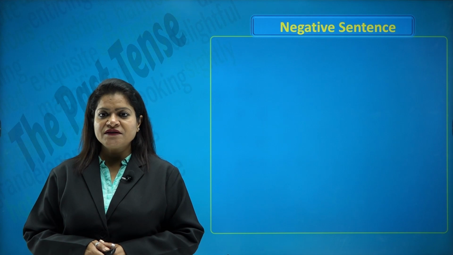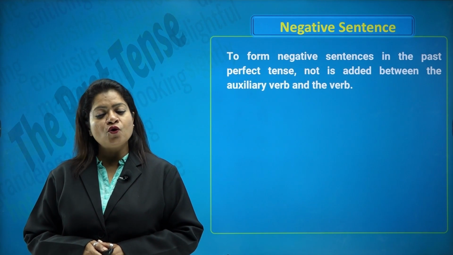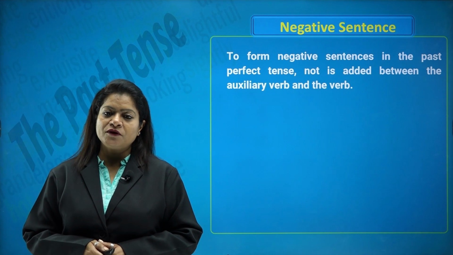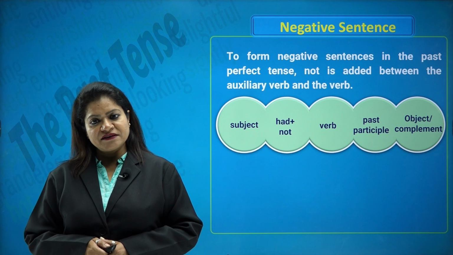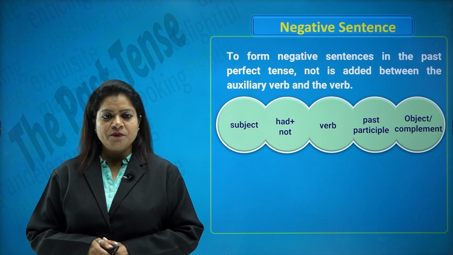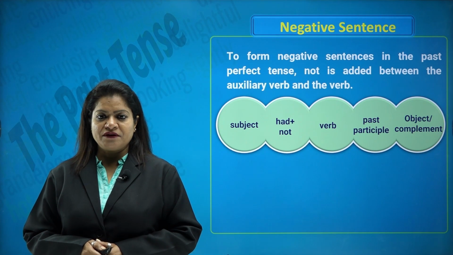So moving to negative sentences. To form negative sentences in the past perfect tense, not is added between the auxiliary verb and the verb. So our structure will now become subject plus had plus not plus the verb in past participle form and then the object or the complement.